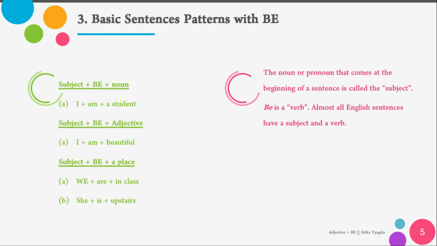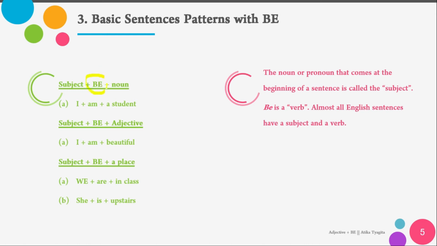So a subject and a verb are a must. And here there are three basic completions of sentences that begin with a subject plus the verb be.